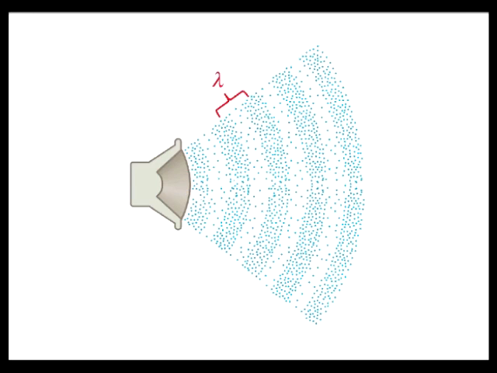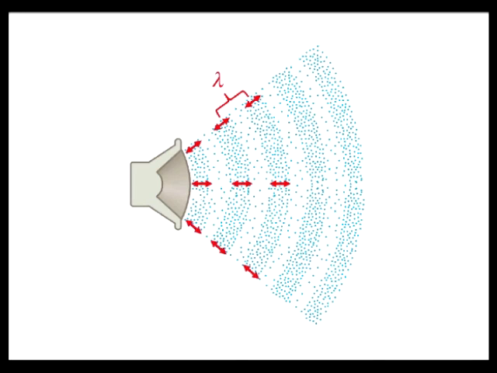It should be emphasized that sound is not a mass movement of air, like the wind. As the condensations and rarefactions of the sound wave travel outward from the vibrating diaphragm, the individual air molecules are not carried along with the wave. Rather, each molecule executes simple harmonic motion about a fixed location. In doing so, one molecule collides with its neighbor and passes the condensations and rarefactions forward. The neighbor, in turn, repeats the process. The red arrows indicate the directions of these oscillations in different parts of the spreading wave.